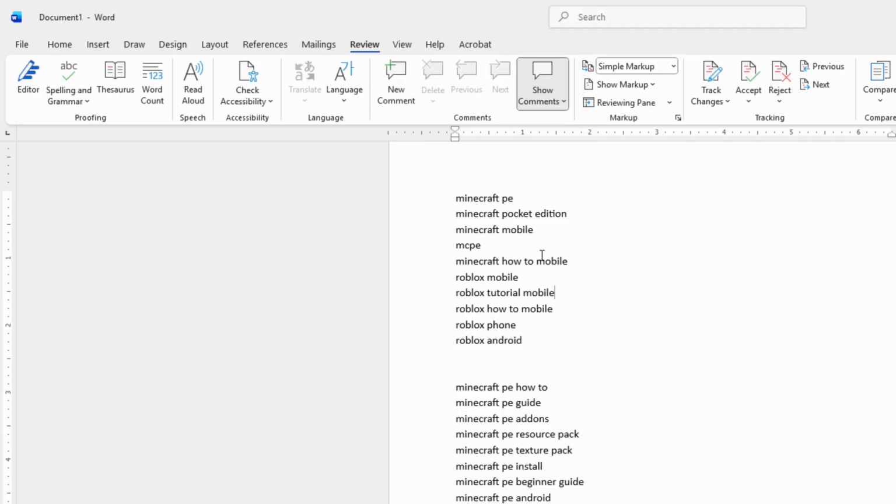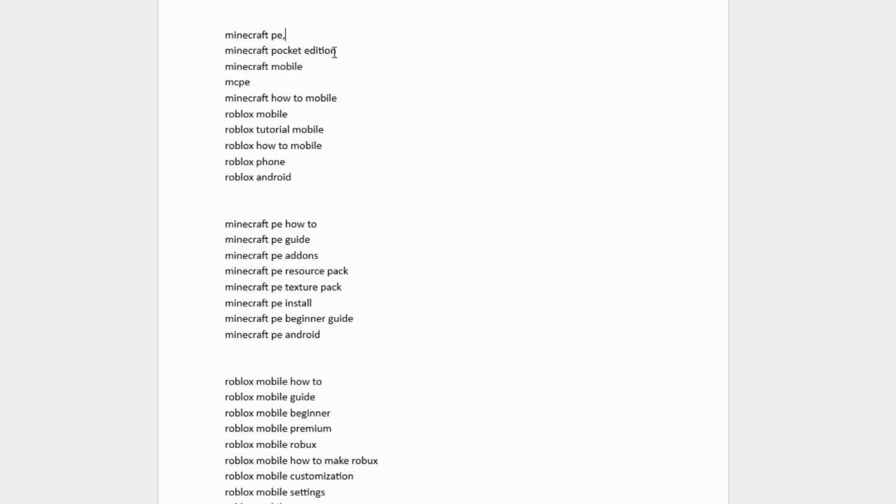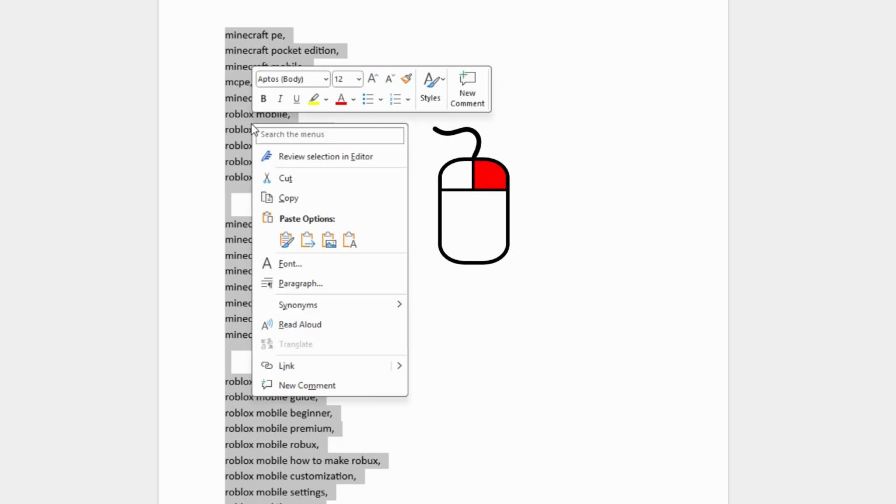We now need to have commas after all of these. So make sure you put a comma in here. Let's go down your whole list, adding in commas. Otherwise, YouTube will consider this one big long keyword. It's going to be separating the keywords by comma. Okay, let's go ahead. We'll grab all this, right-click, copy.